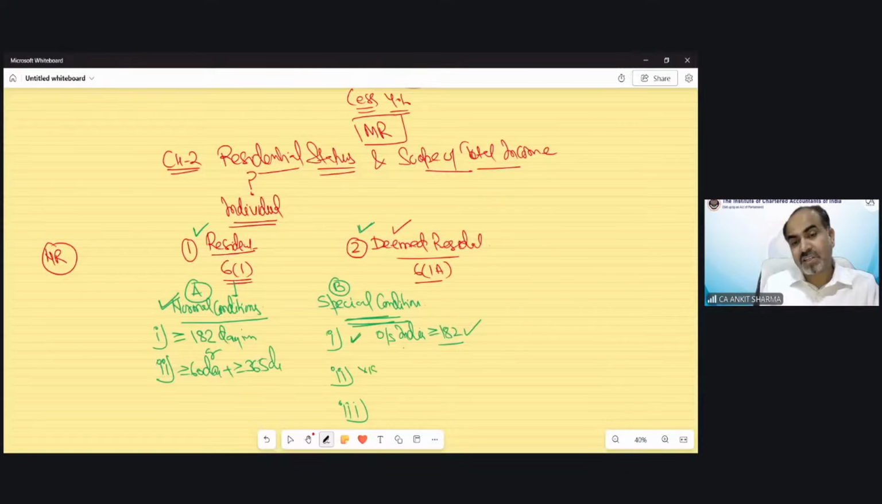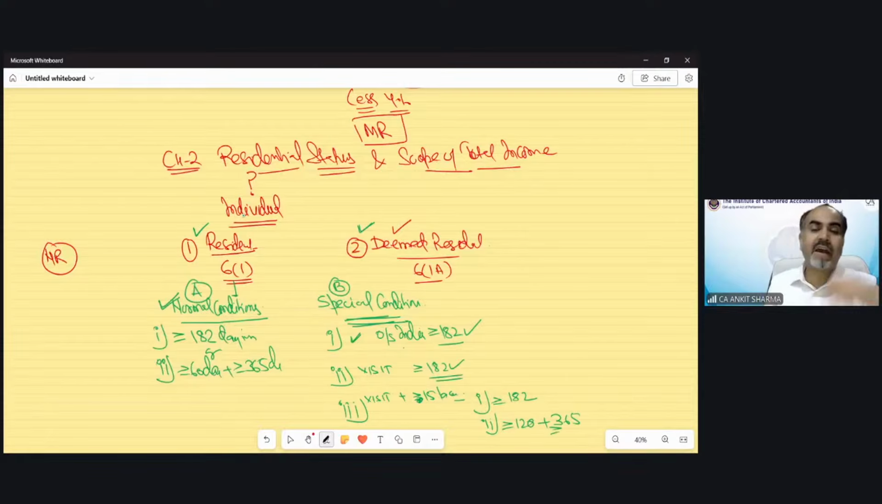Again, if that person comes to visit India, whether a citizen or a person of Indian origin, then again only the first condition needs to be checked. And the third condition: if somebody is coming to visit India, whether a citizen or a person of Indian origin, plus having income exceeding 15 lakh rupees from Indian sources, then there would be two conditions: more than or equal to 182, and the second would be more than or equal to 120 plus more than or equal to 365 in the 4 preceding previous years. So please listen very carefully.